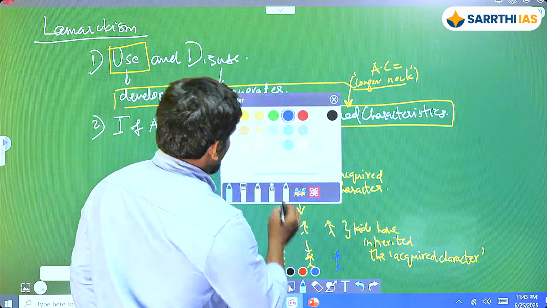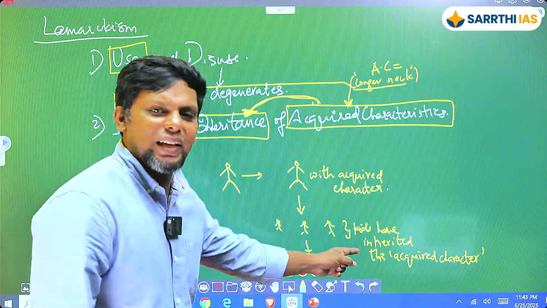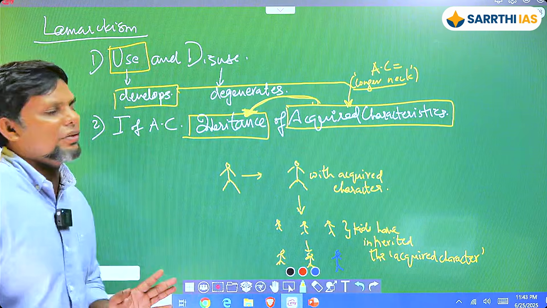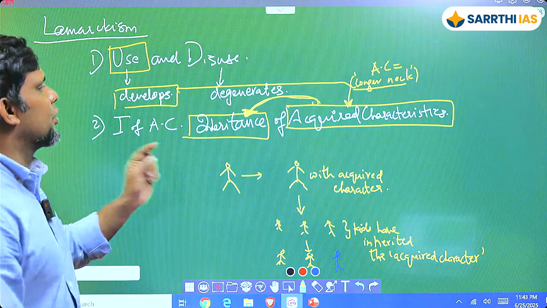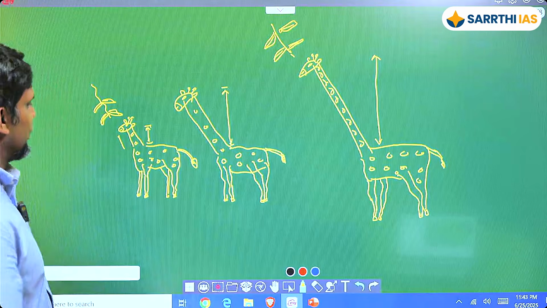And not only will this get passed on, it also means that in this generation, if they pick up something else, that becomes an acquired character that is going to be inherited, and so on and so forth. So definitely there is some sort of logical way in which he's pushing an idea, evolution. But this is the mechanism of the evolution that he's speaking about. He also proposes you can apply this to many things, right? So what else can you apply this to?